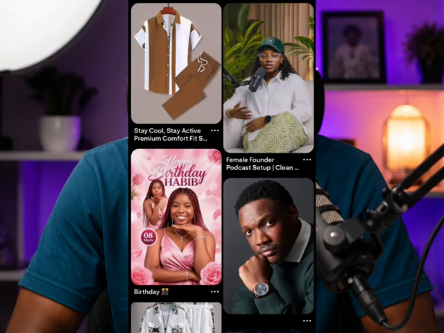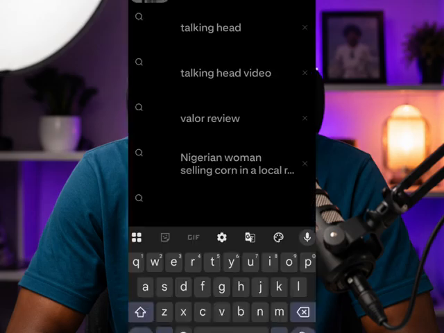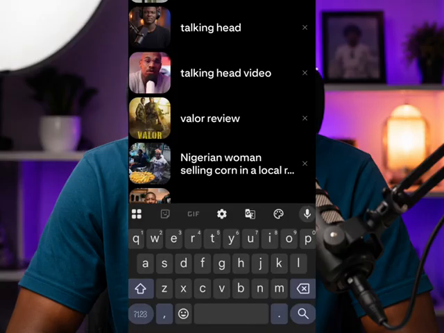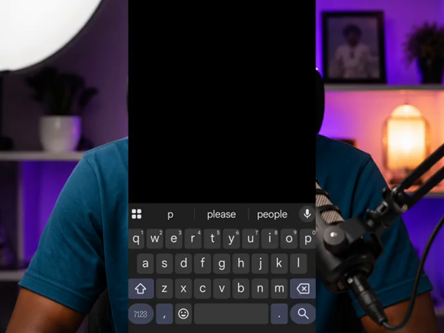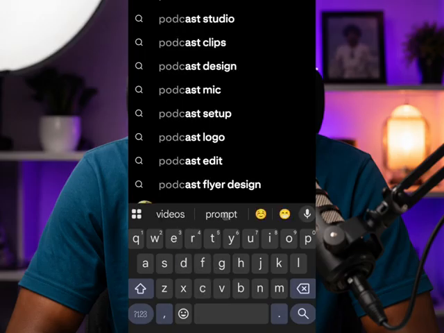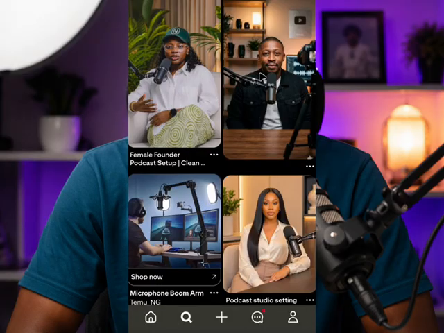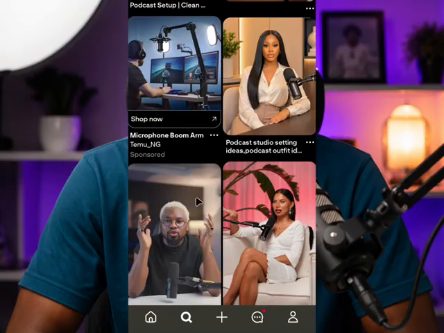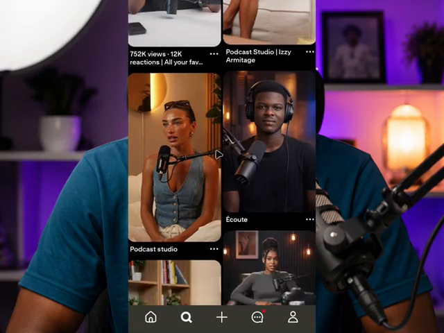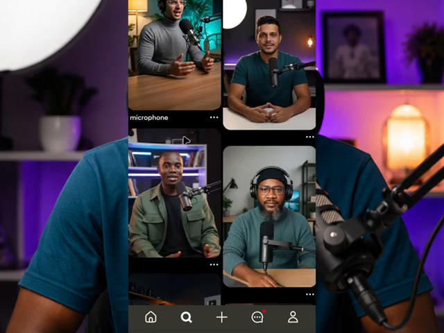So for example, let me just search. Just come down here, you are going to see search, and you click on this search button here. When you click on this search button, we are going to search, let's say, podcast. Just search for podcast. When you search for podcast, they are going to give you different types of podcast images like this. So you can choose any one you like that you want to use.